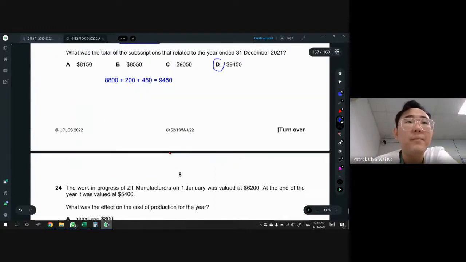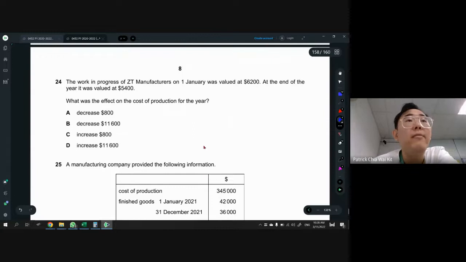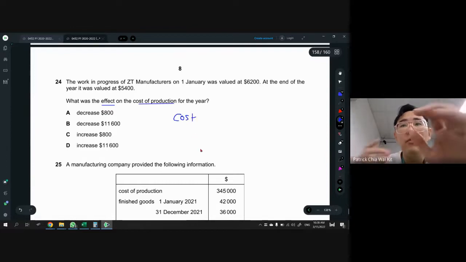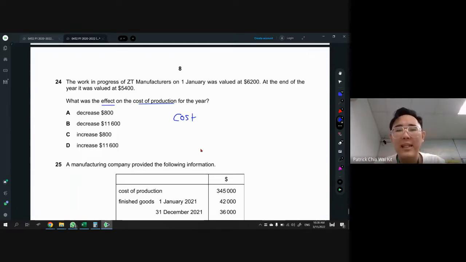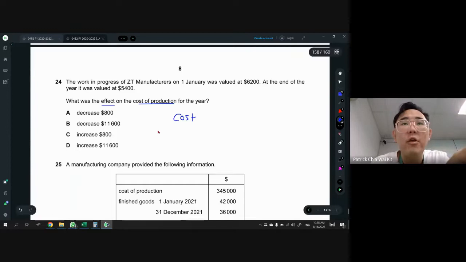All right. 34, we have work in progress was value 62 and year end was 54. What was the effect on the cost of production? Okay, so for cost of production, everything is costing. So everything is a cost to plus back, right? But when it comes to work in progress, we are supposed to see whether there's an increase or decrease. Work in progress is like our closing inventory, like this thing not done yet. If it's not done yet, it's not part of the cost. Therefore, cost minus work in progress.